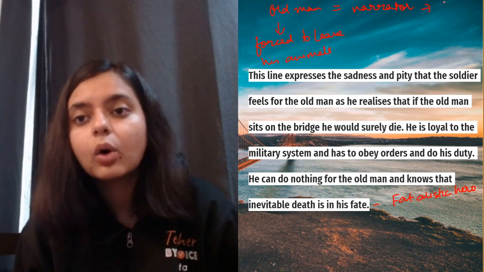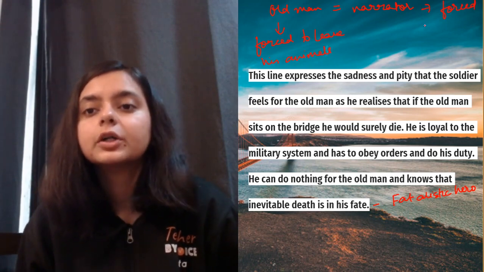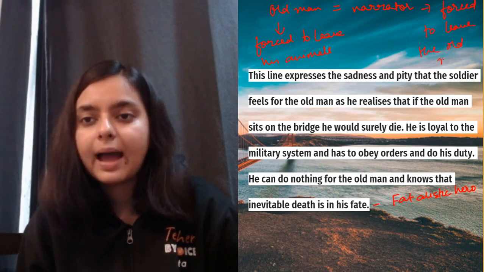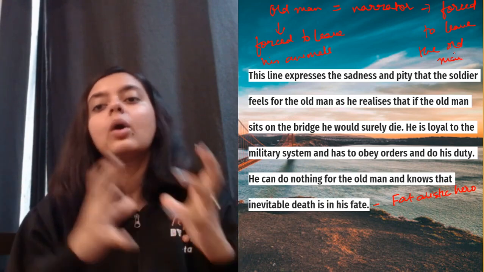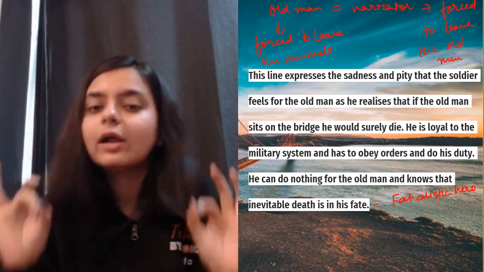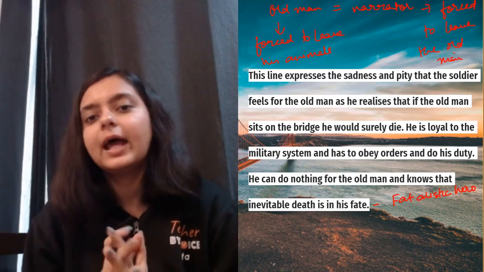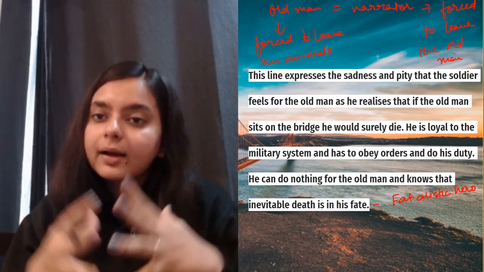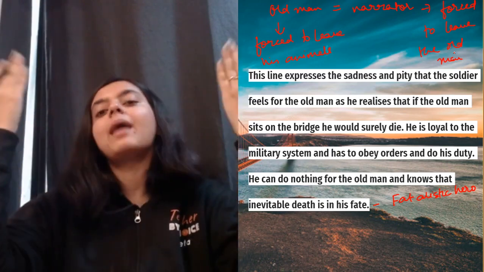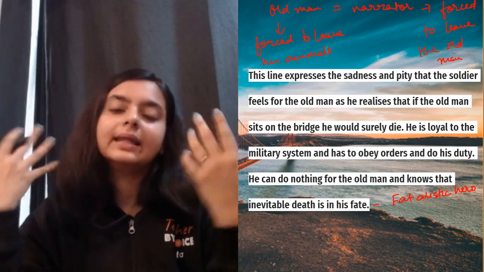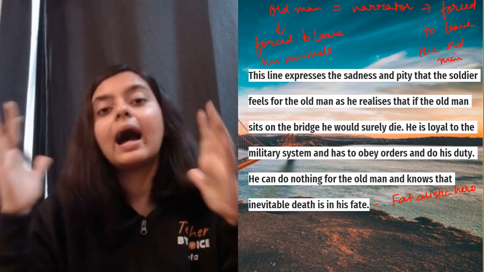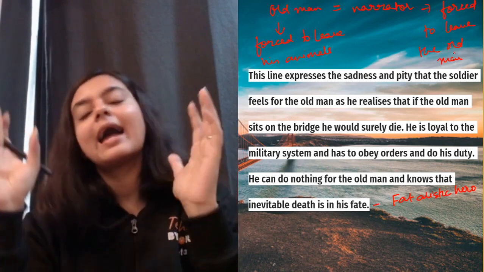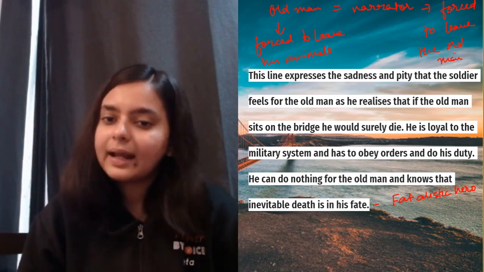The narrator is also forced to leave the old man. So this connects both the old man and the narrator. Please mention all these points to complete your answer, right? Both of them are connected, and they are not free. They are like puppets in the hands of greater power, right?